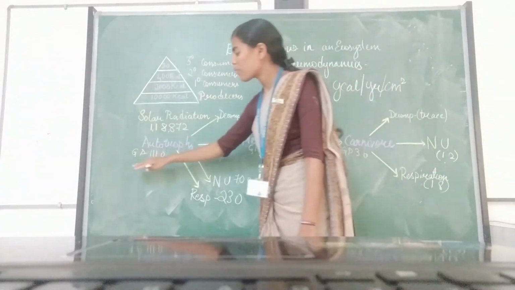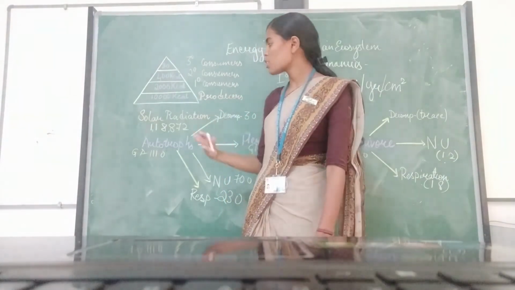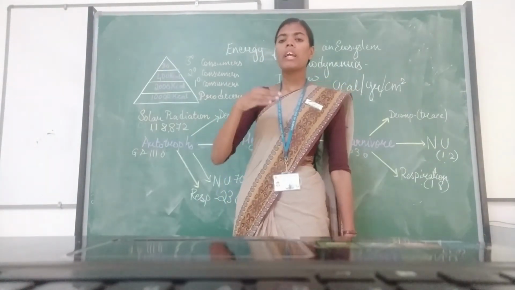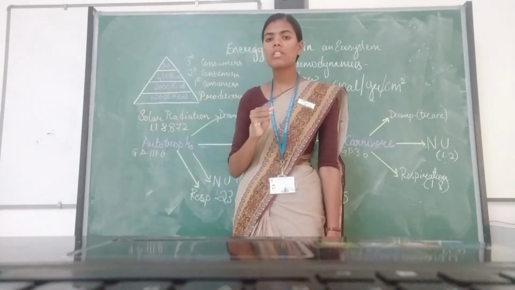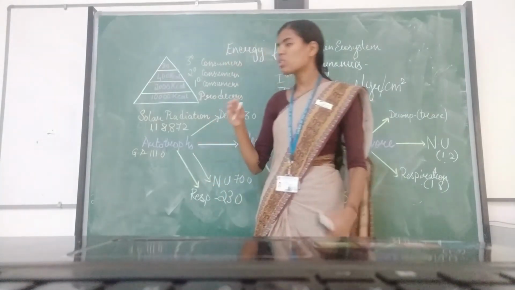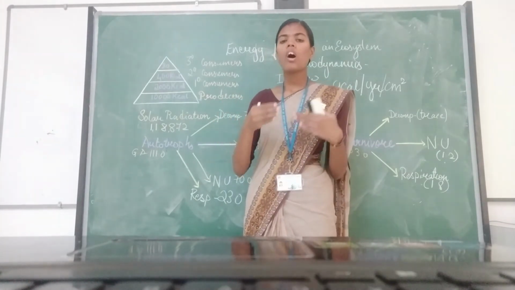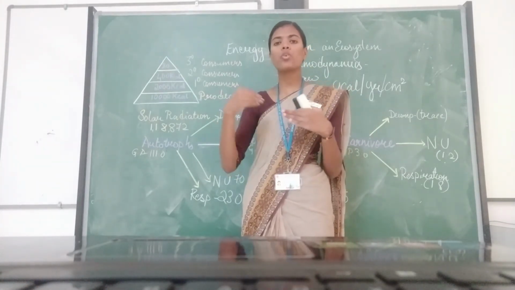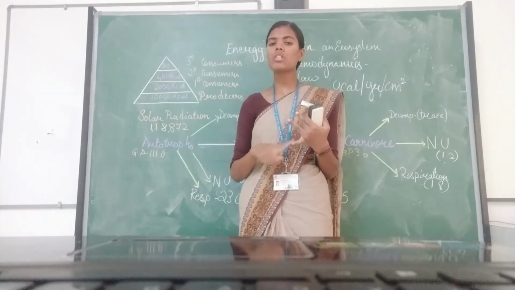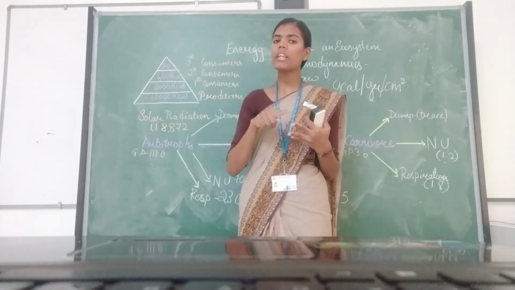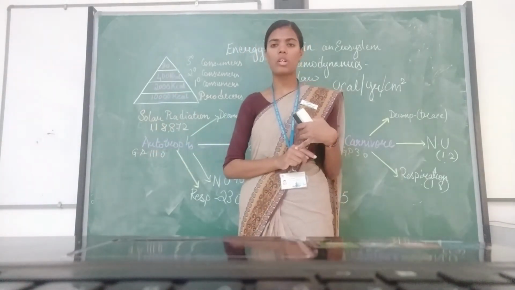Now you also have to understand another concept called gross productivity. Gross productivity basically means the total amount of organic matter used for photosynthesis and for respiration. That means in autotrophs or in a particular trophic level, how much energy is used during photosynthesis, what is the amount of radiation used, and what is the amount of organic matter used for respiration. That is said to be the gross productivity.